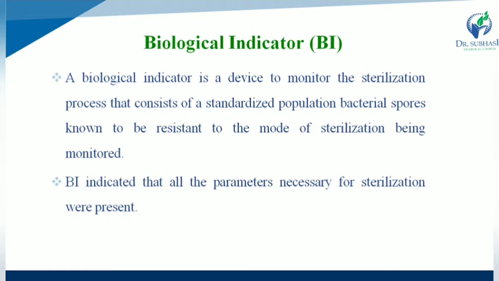So the biological indicator is one type of device to monitor the sterilization process. It consists of a standardized population of bacterial spores known to be resistant to the mode of sterilization being monitored, and it indicates that all the parameters necessary for sterilization were present.